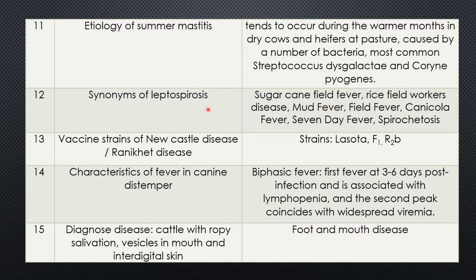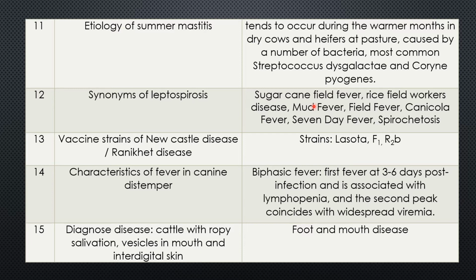The organisms survive in water. So this is a disease of water-filled land. Sugarcane also prefers that type of land where there is more water. When there is more water, there is survival of the leptospira.